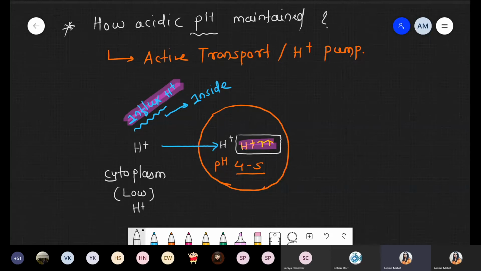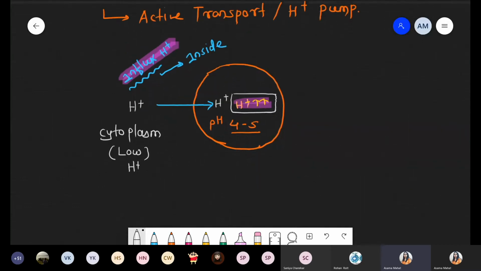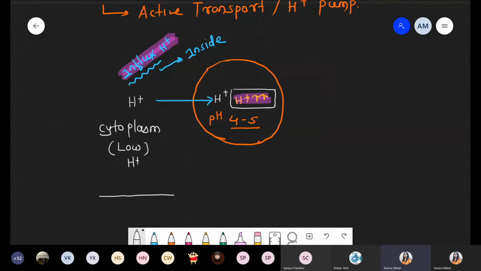Now what happened? We just discussed the pH of the cytoplasm is neutral. It means that H plus and OH minus should be balanced, that's why pH is neutral. But when we compare this with lysosome, lysosome has an acidic pH. And why is it acidic? Because proton concentration is more. So simply in this condition, we have to transport protons from low concentration to higher concentration.